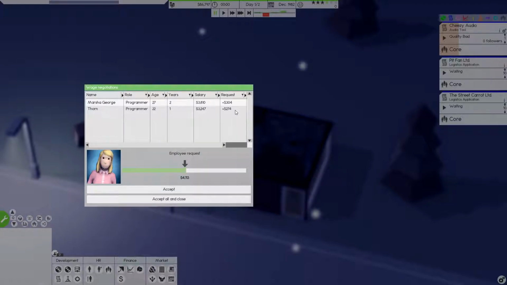Thorn, you want 274, and you want 304 for 89,000. You know what? I like making people happy, so here are your pay increases. Usually only if we're on the verge of bankruptcy will I push back if they are requesting 300. I mean, if we were really running low on cash and I was trying to save as much as I could, I would really draw this down.